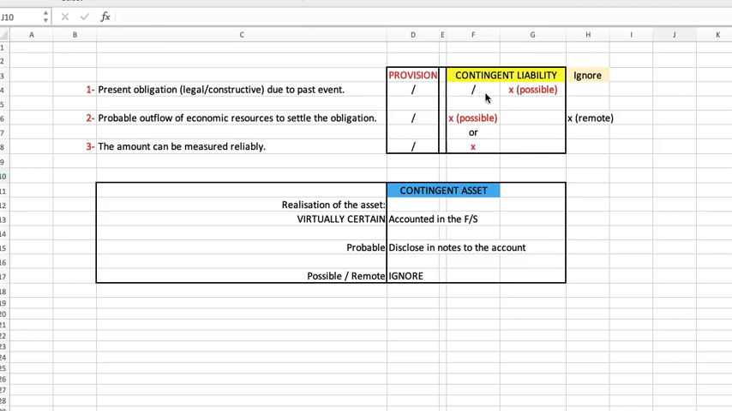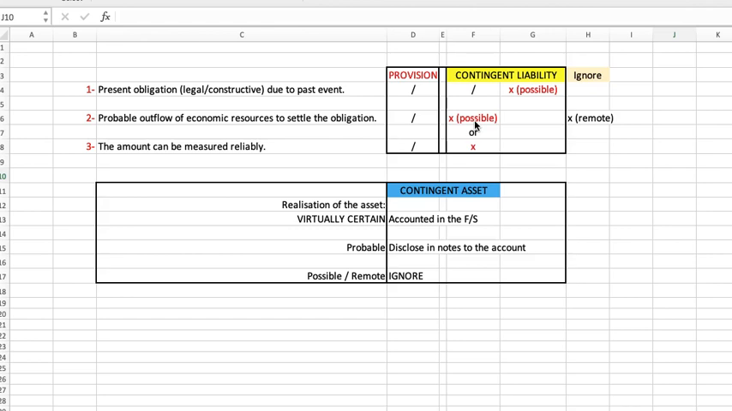Contingent liability can happen first when there is a present obligation. Okay, so I put tick here. However, it does not fulfill either the second or the third condition. So the present obligation exists, but there is no probability of paying for the obligation. When there is no probability, meaning it is only possible. How can it be possible? It is when whether or not the company is paying for the obligation is depending on the outcome of other event. So it means that it is possible.